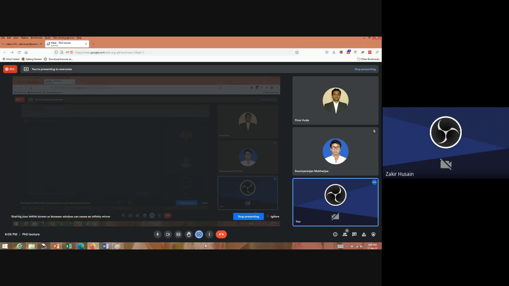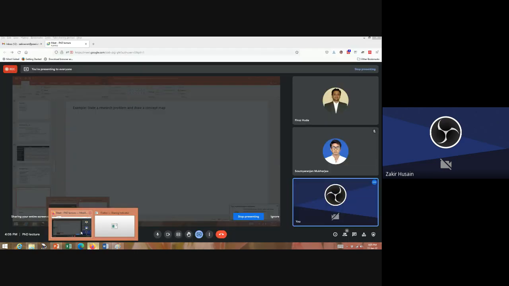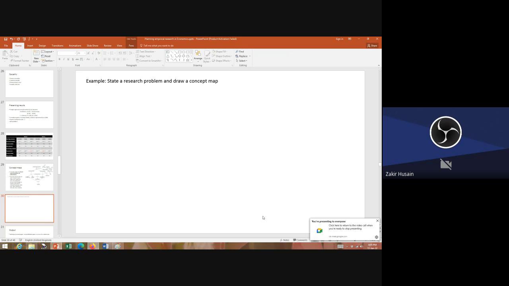But if you look at how research is being conducted abroad, people actually use these concept maps very successfully, and it helps to sort a lot of problems for researchers.